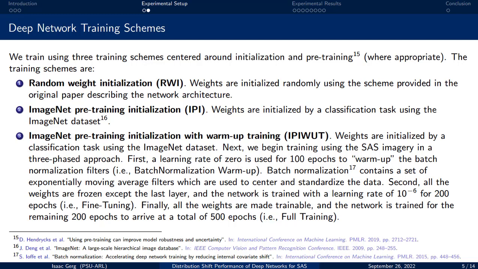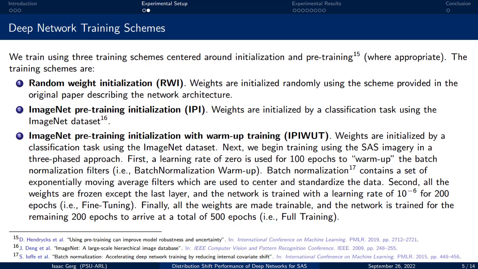The first scheme is called Random Weight Initialization, or RWI. In this scheme, we randomly initialize the weights using the procedure outlined in the network's paper. The second scheme is called ImageNet Pre-training Initialization, or IPI. Here we initialize the network to ImageNet-trained weights. Finally, the third scheme is called ImageNet Pre-training Initialization with Warm-up Training, or IPI-WUT.